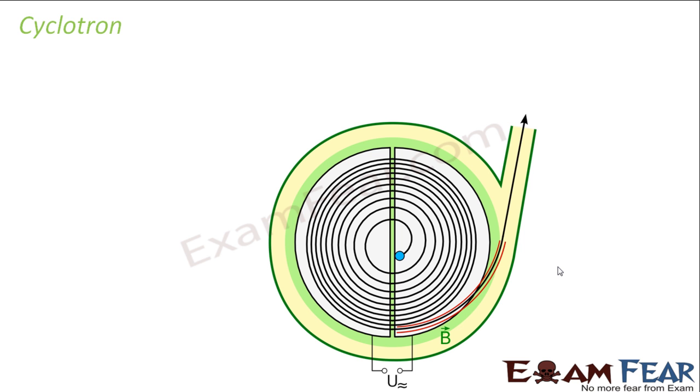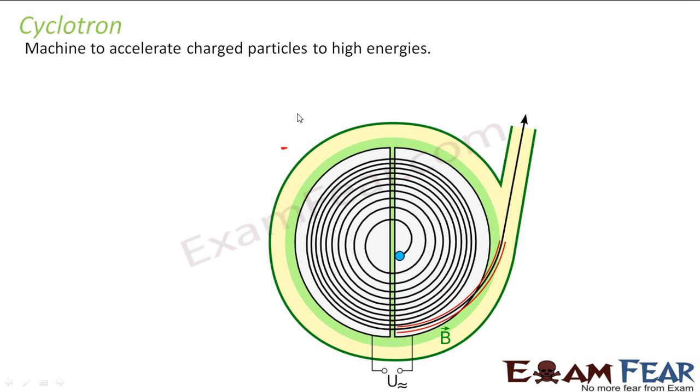So what is this cyclotron basically? It is a machine to accelerate charged particles to high energies. So that means it will accelerate charged particles. So what is the use of accelerating charged particles? That we will see later. Once we know how this device works and how it accelerates charged particles, then we will see what the advantage of accelerating charged particles is, and where this device finds its use.